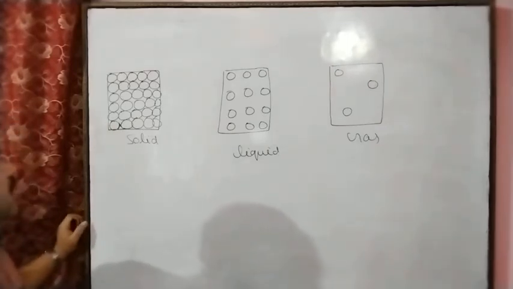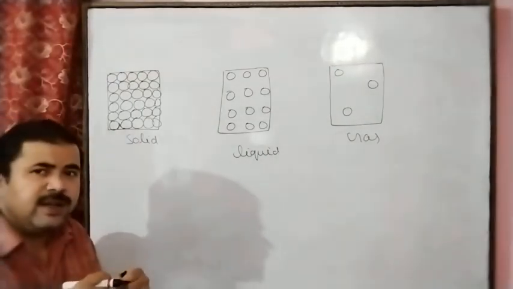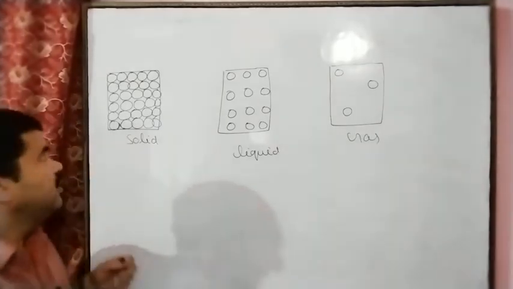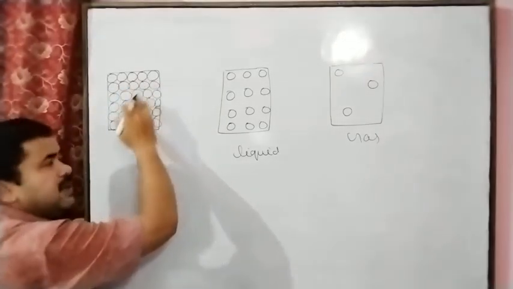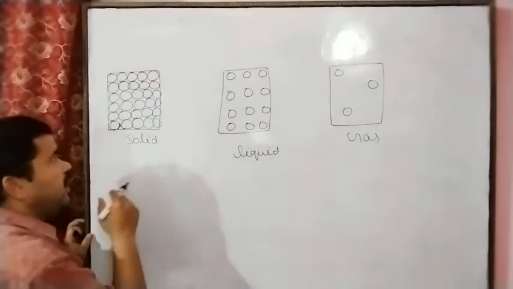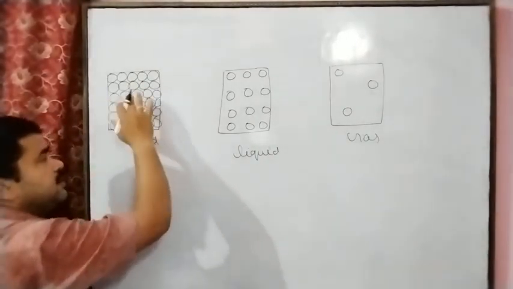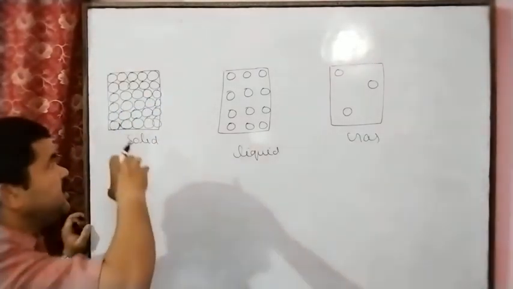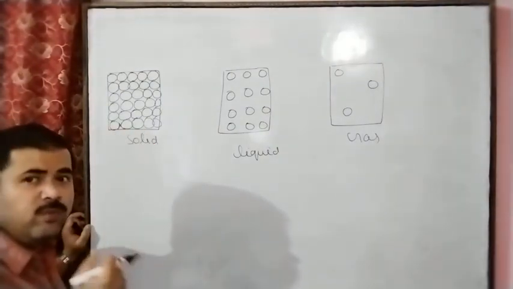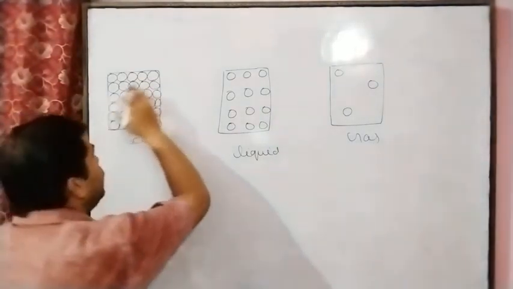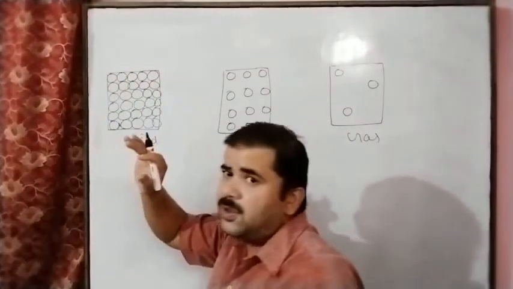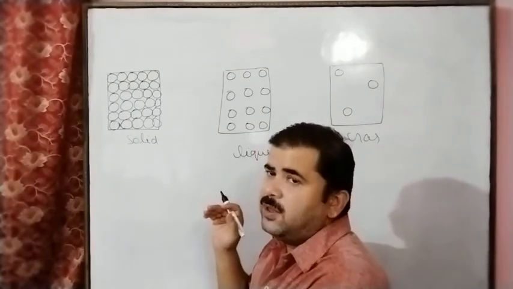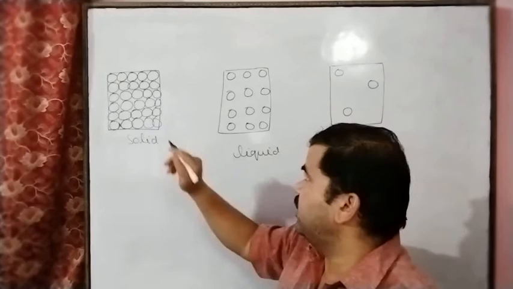And in this way, the interparticle force of attraction decreases. And when the interparticle force of attraction decreases, the interparticle spaces increase. What is the reason for this? Because these particles absorb energy, and due to absorbing energy, these particles vibrate more, move more, and due to this the interparticle force of attraction decreases, and the interparticle spaces increase, and that's why the solid changes to liquid state.